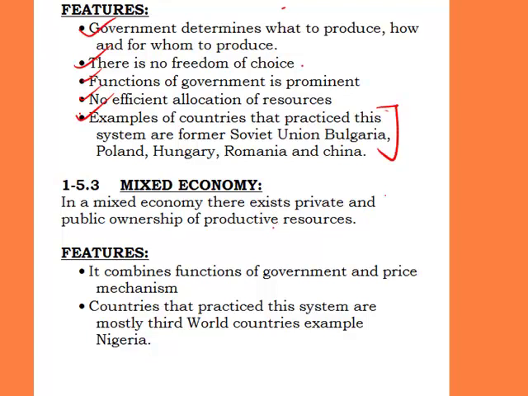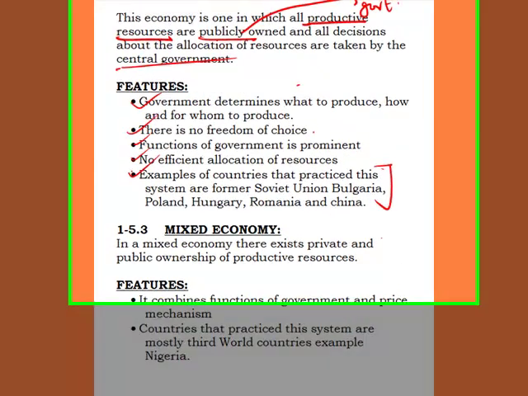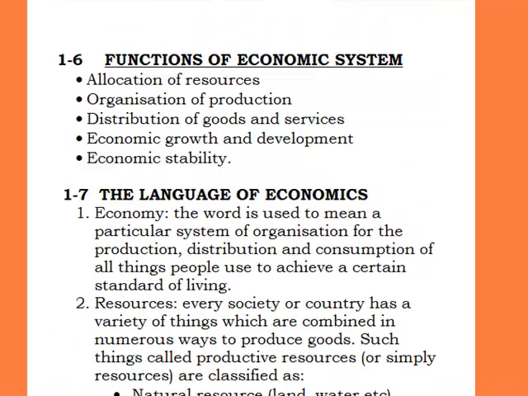Now, what are the features of a mixed economy? It combines the functions of government and price mechanisms. It means the functions of government and the price mechanisms are combined, but the proportion of the combination of these functions is what varies among countries. The countries that practice this system are mostly third world countries. Examples are Nigeria, Gambia, and some other third world countries. So these are the economic systems.